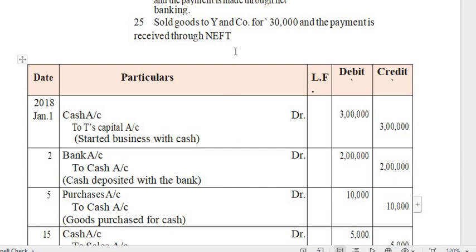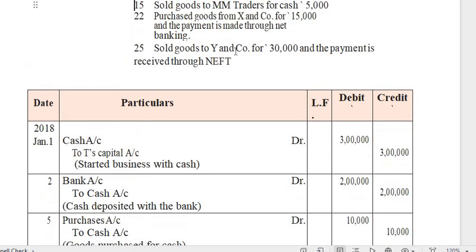The next transaction is nothing but it happened on 15th of January. Sold goods to trader for cash, 5 lakh. So here again the transaction involves goods. Goods means you have to see what activity takes place for the goods. Sold. Whenever anything is sold, it is nothing but income. So here is an income. So you have to follow the nominal account rule.